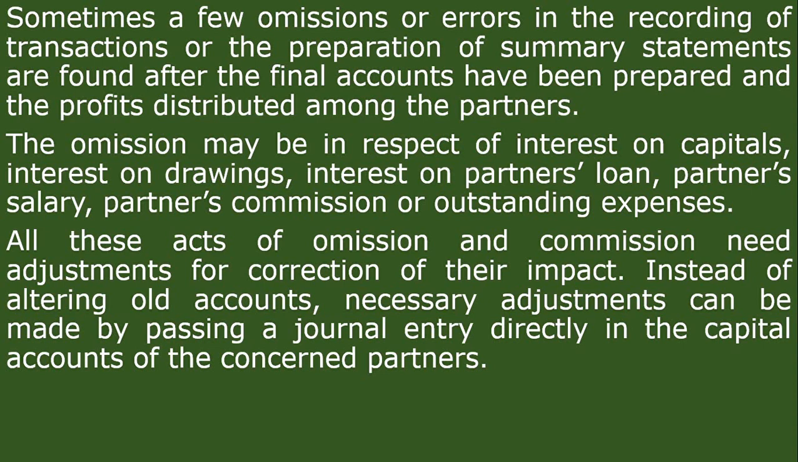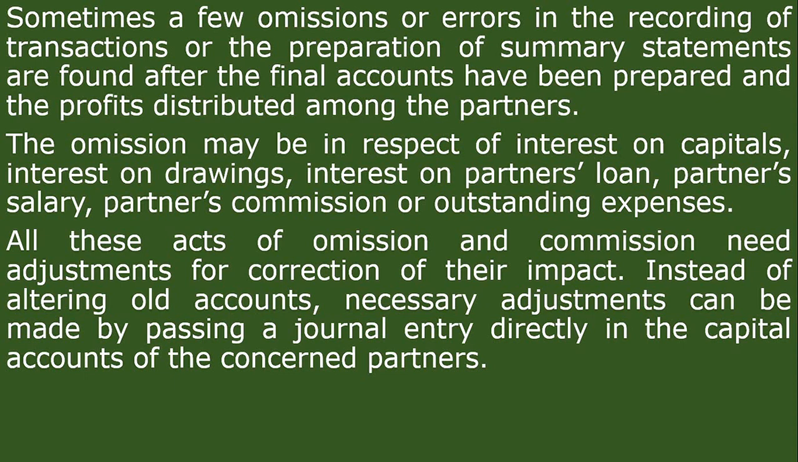For example, it may happen that in the partnership deed it is mentioned that the partners will get an interest on partners' capital, but when they prepare the profit and loss appropriation account, they forgot to give that interest on capital. Now, when they have prepared everything, the profit and loss appropriation account and all other things, it is very difficult to go back and make a rectification in all the other accounts.